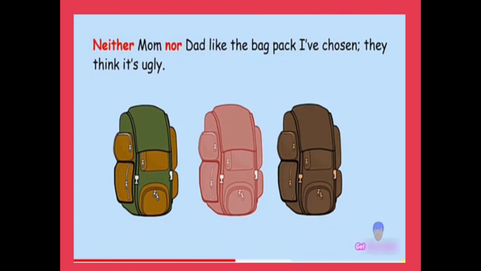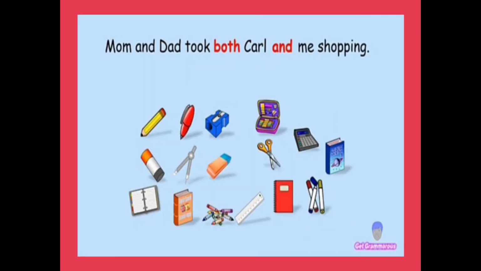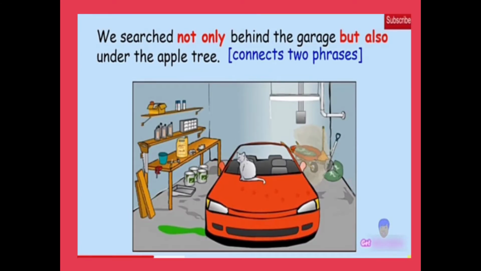Neither mom nor dad likes the backpack I have chosen. They think it's ugly. Again, two words. Then mom and dad took both Carl and me shopping. Again, between two words.